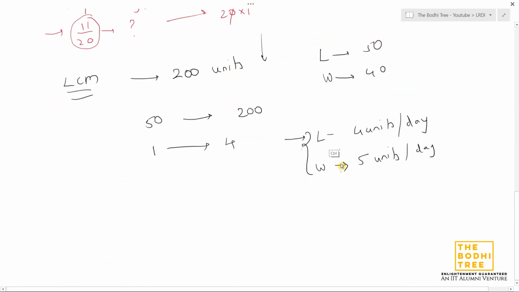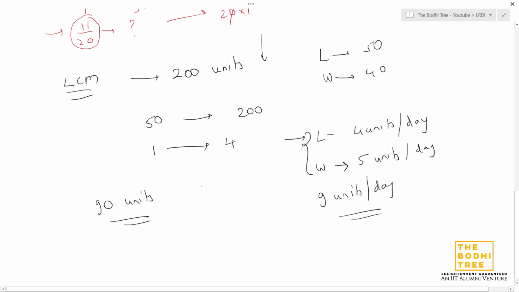Same thing we are going to do here. So 4 plus 5. You either add this first, then multiply by 10, or multiply by 10 and then add. It's one and the same thing. So per day, Lincoln and Washington are doing 9 units of work together, but they work together for 10 days. That means 90 units of work was done by them.